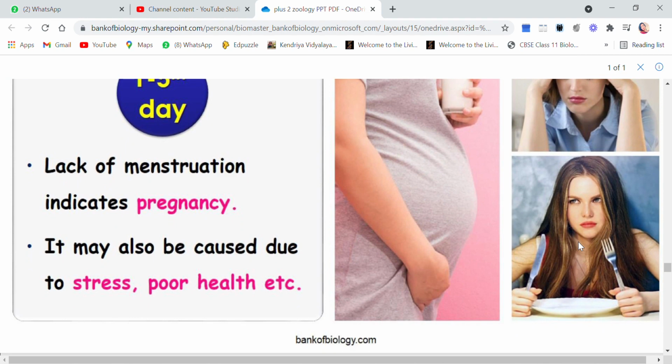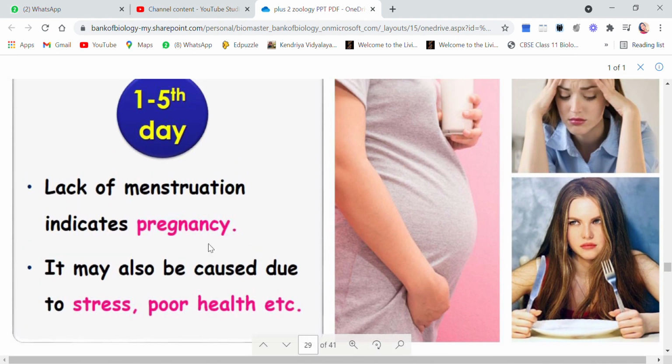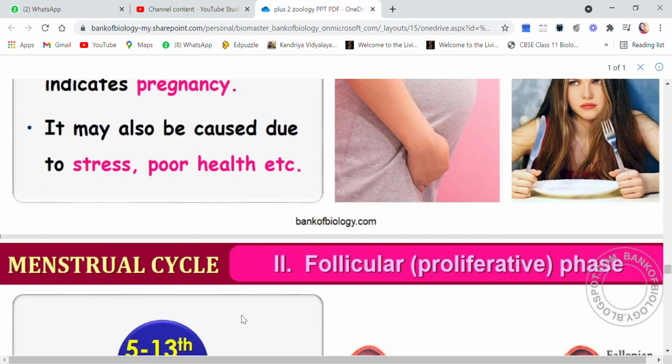Now, if there is a lack of menstruation, that may indicate pregnancy, but it doesn't mean that every time a woman is not undergoing the menstruation cycle she is pregnant. There could be many other causes because of which there is no menstruation, like stress or poor health, or some hormonal imbalances.